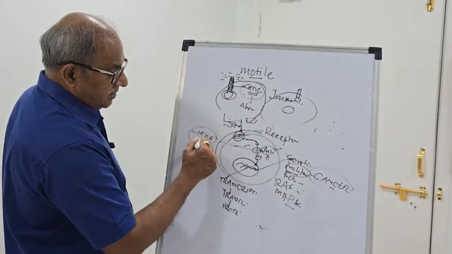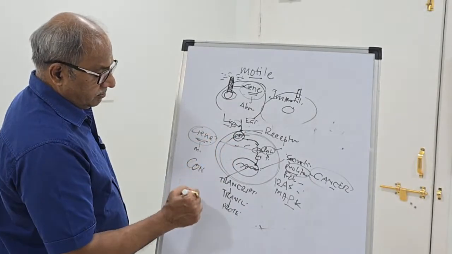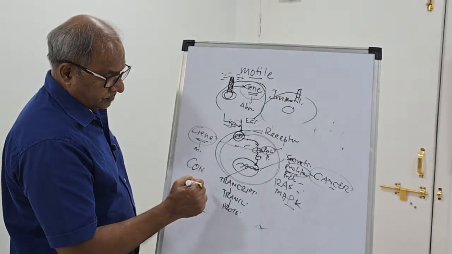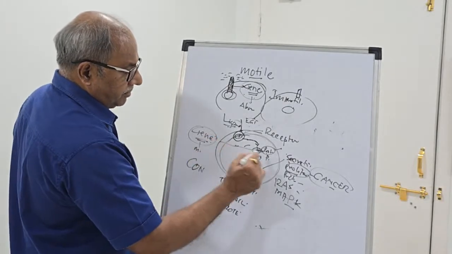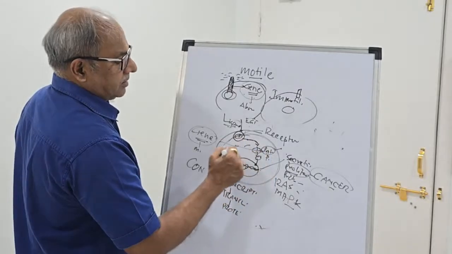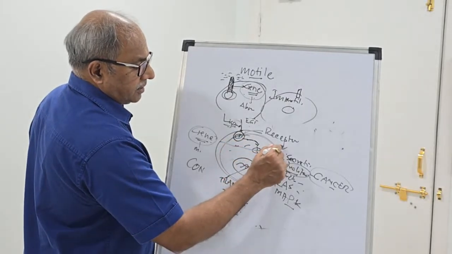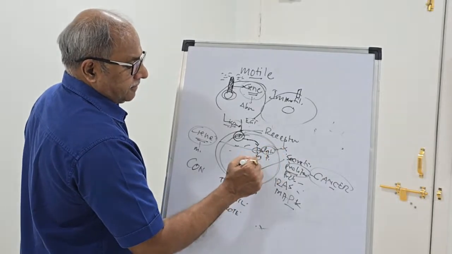So these genes are conserved genes from the beginning of life in the universe. If there is a problem in the gene, there will be a problem in the protein in this sequence. This protein will have abnormal action.